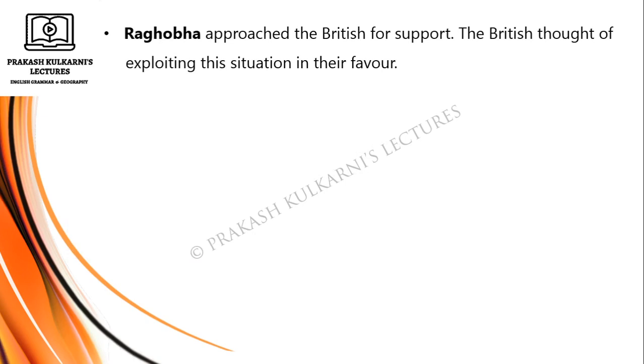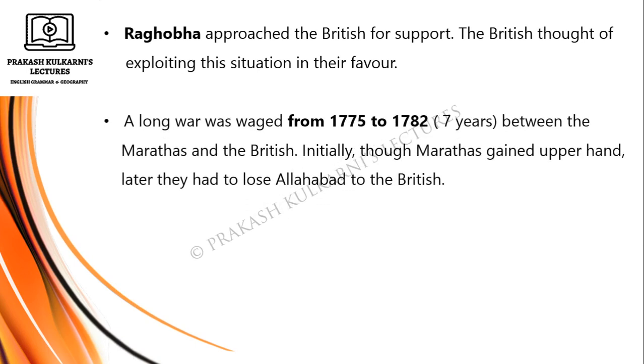Raghoba approached the British for support. The British thought of exploiting this situation in their favor. A war was waged from 1775 to 1782, that is, a 7 years war between the Marathas and the British.